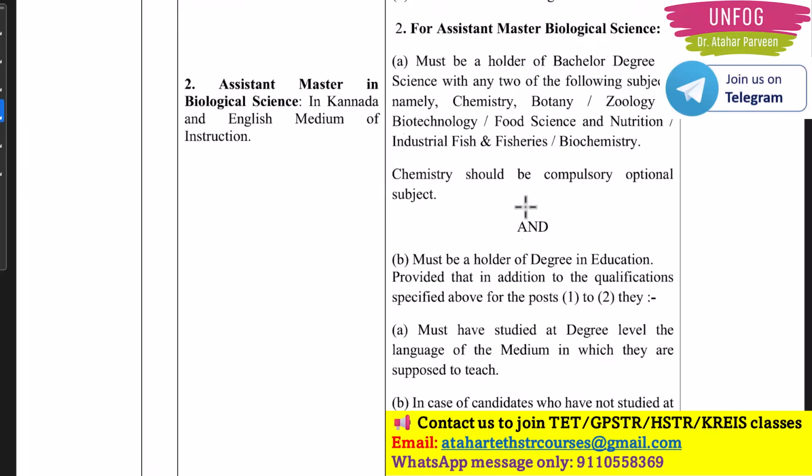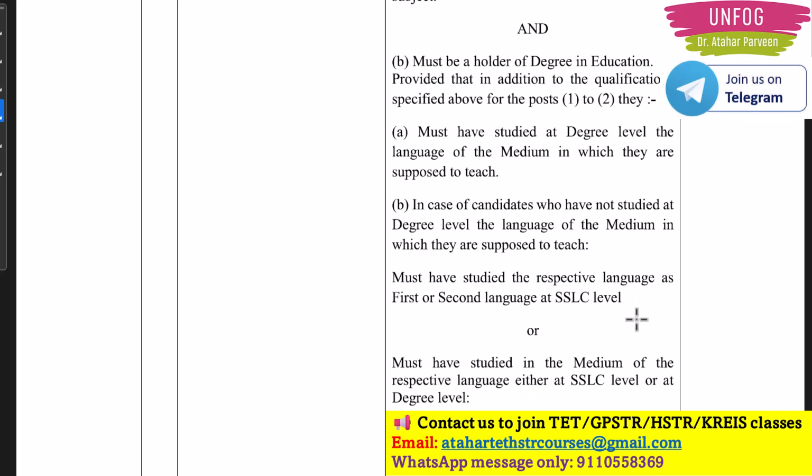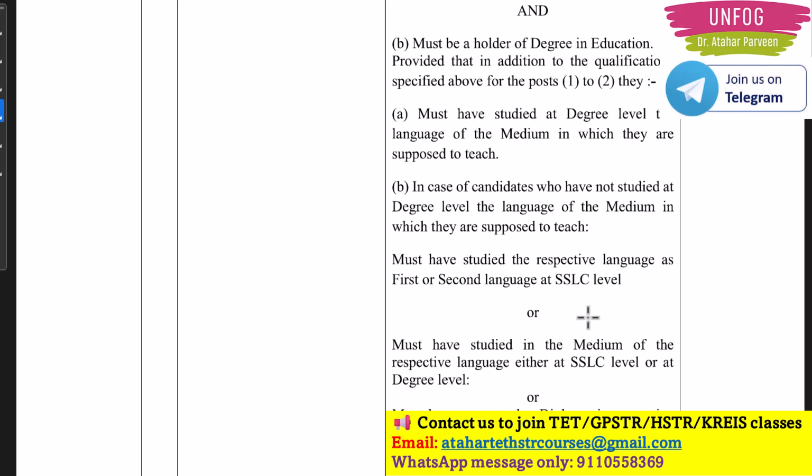Okay. And this is one more important point here. Aspirants must have studied the respective language as a first or second language at SSLC level. That is, in case candidates have not studied at degree level the language of the medium in which they are supposed to teach, they must have studied the respective language as first or second language at SSLC level. Now you will get more clarity of the posts in the notification, which language it is. Okay, so that clarity you will get after the notification.